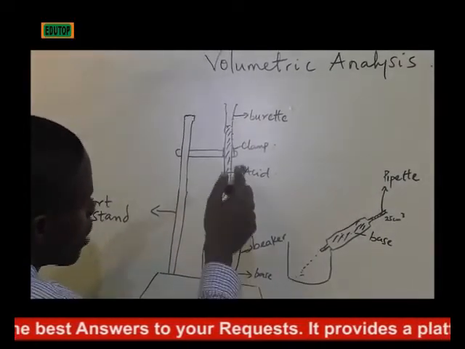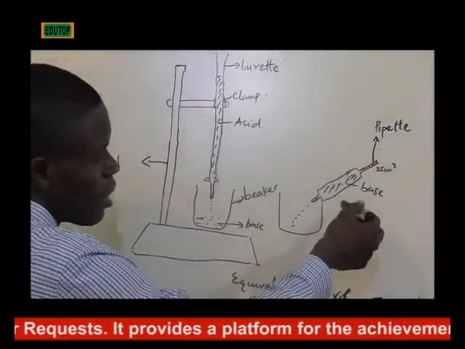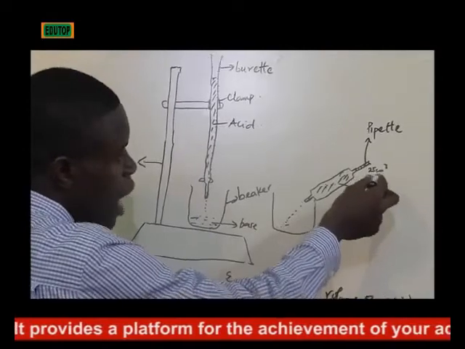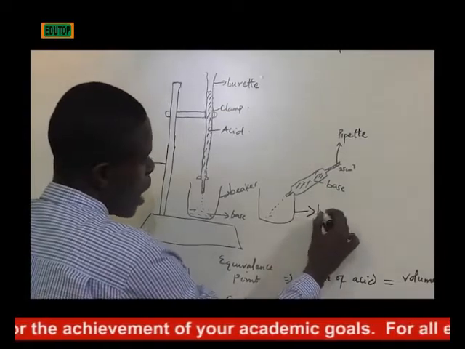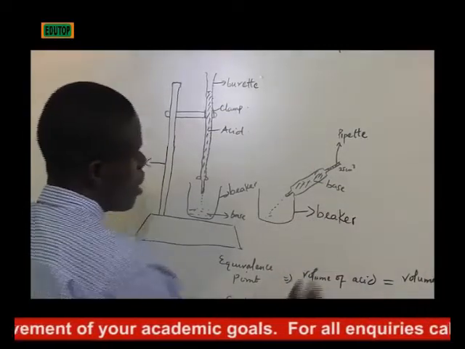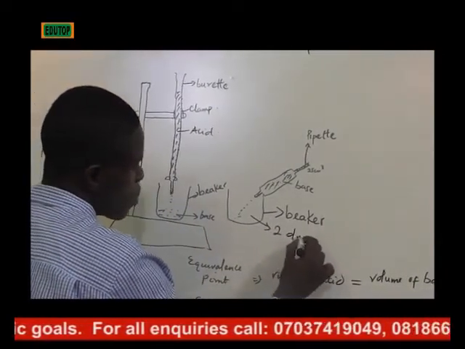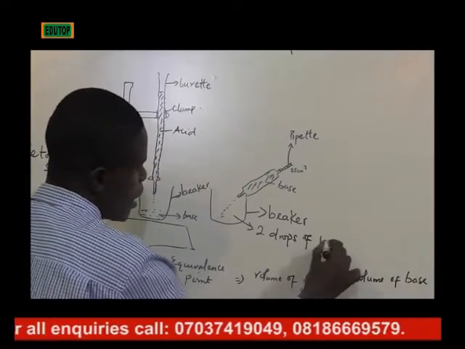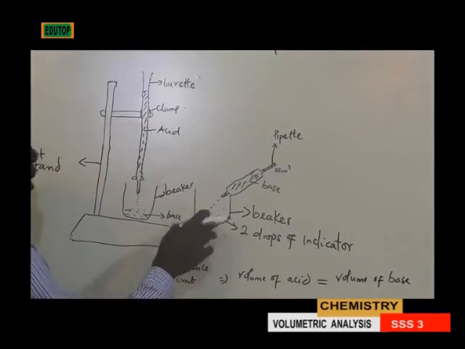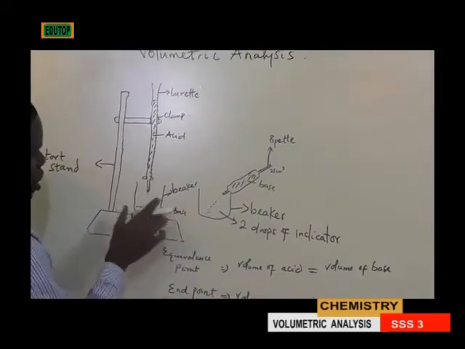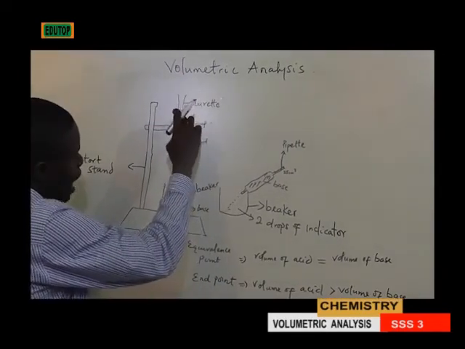So before titration begins, you pipette the required volume, which is usually 25 cm3, into the beaker. This is the beaker. Then you add 2 drops of indicator. Having added 2 drops of indicator, one brings it to this position where you have the acid in the burette.